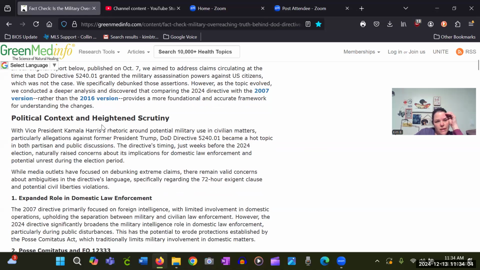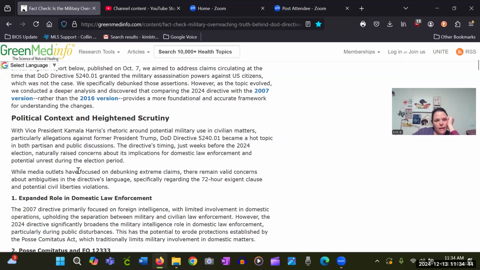Political context and heightened scrutiny. It says with Vice President Kamala Harris's rhetoric around potential military use in civilian matters, particularly allegations against former President Trump, DOD Directive 5240.01 became a hot topic in both partisan and public discussions. The directive's timing, just weeks before the 2024 election, naturally raised concerns about its implications for domestic law enforcement and potential unrest during the election period.